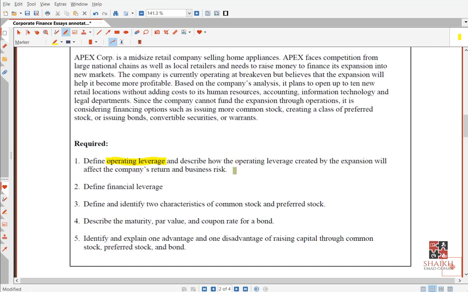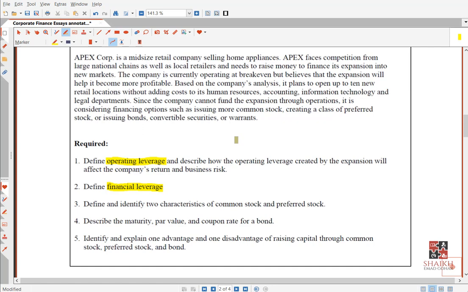Remember, operating leverage we have already done in financial analysis, as well as financial leverage. We have also seen the formulas to calculate both measures. We will do it again because that is directly related to corporate finance.